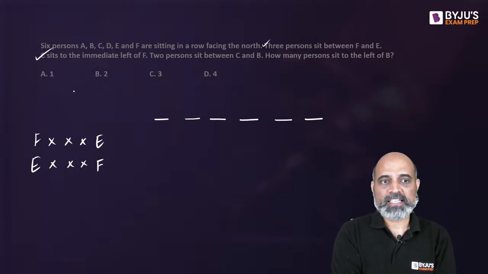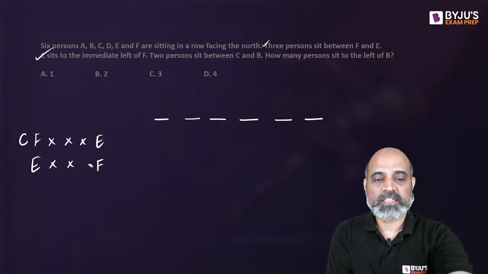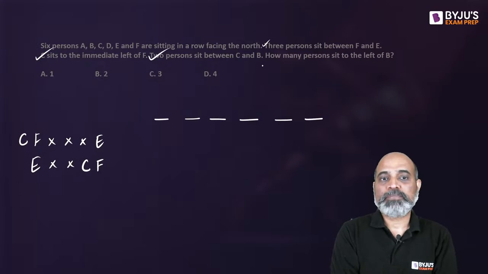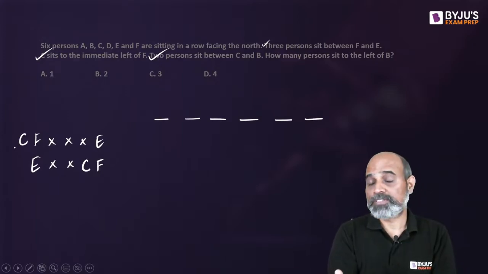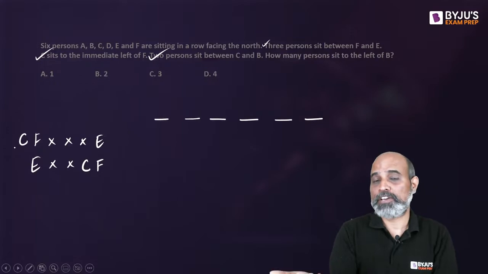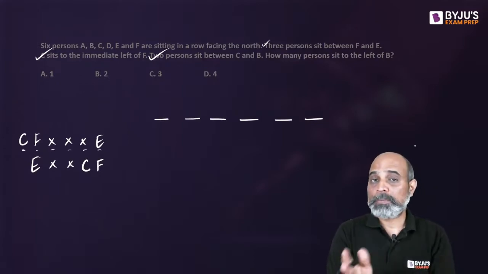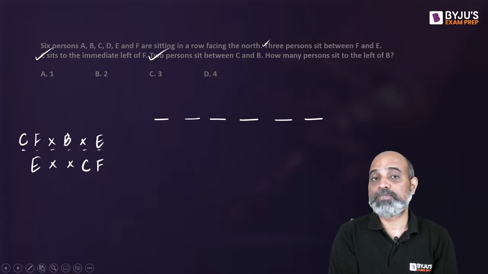Now, the next point says C sits to the immediate left of F. So in the first one, C is going to be seated here to the immediate left of F. And in the next one, C is going to be seated here to the immediate left of F. 2 people sit between C and B. If I look at the first case and if I make B sit to the left of C, that will be difficult, because we don't have enough spaces. All 6 places are already taken. So if there are 2 people sitting between C and B, the only place I can put B is going to be here, so that 2 people are seated between C and B.